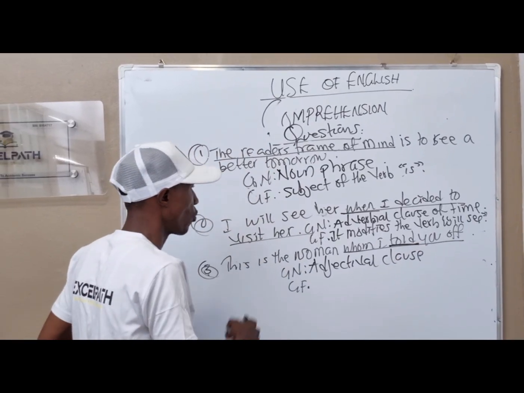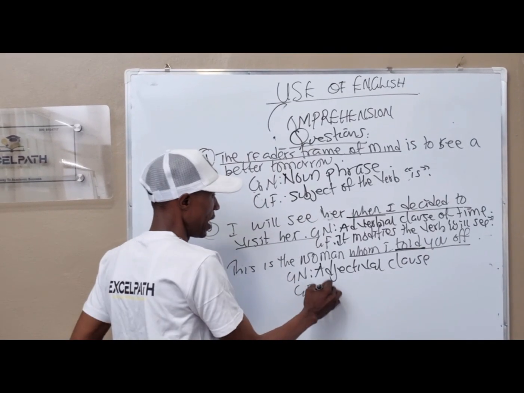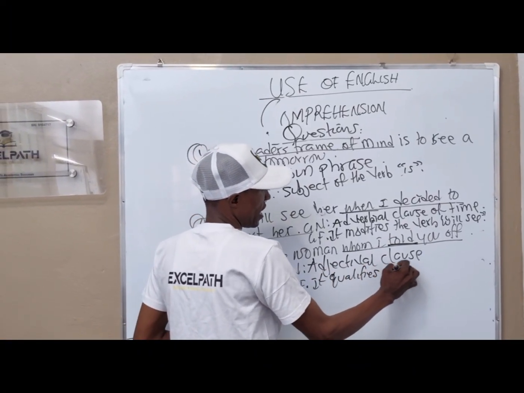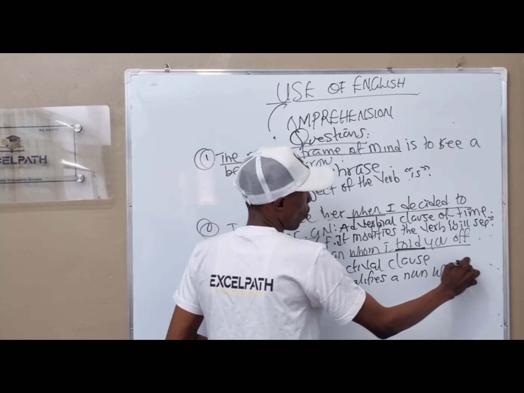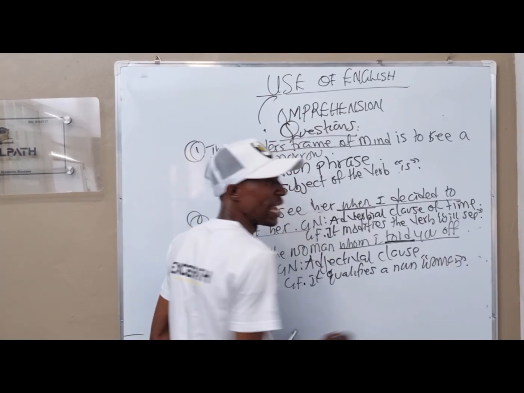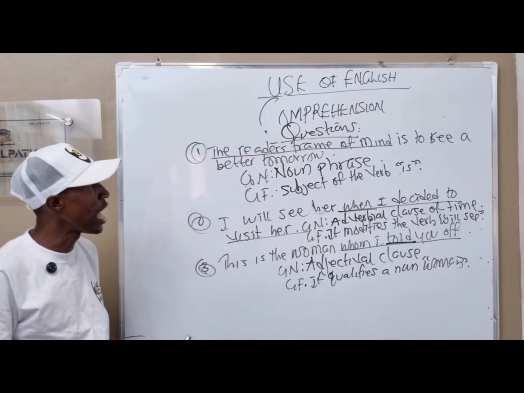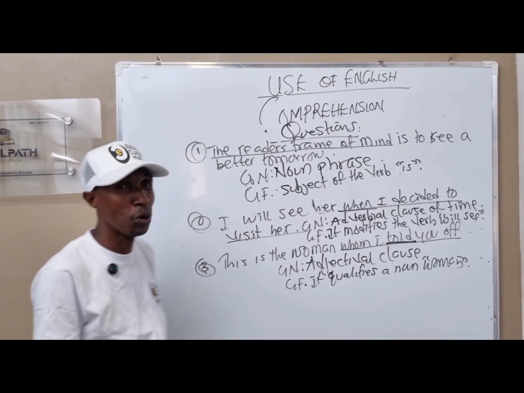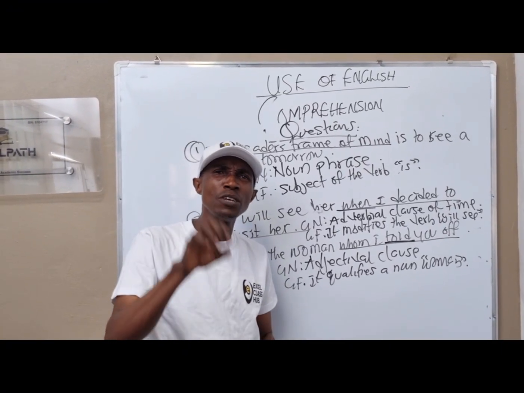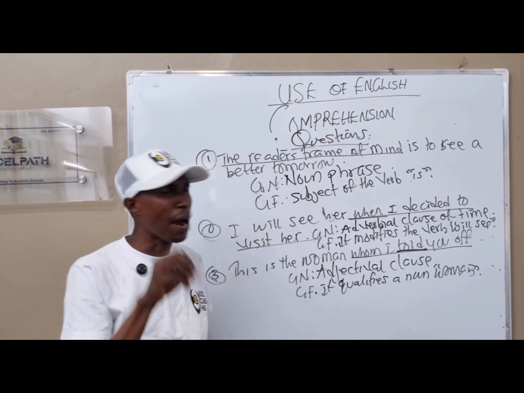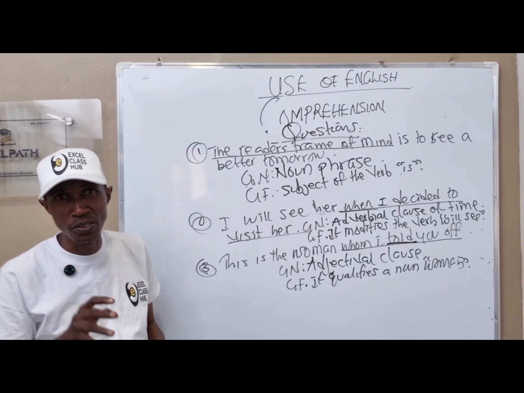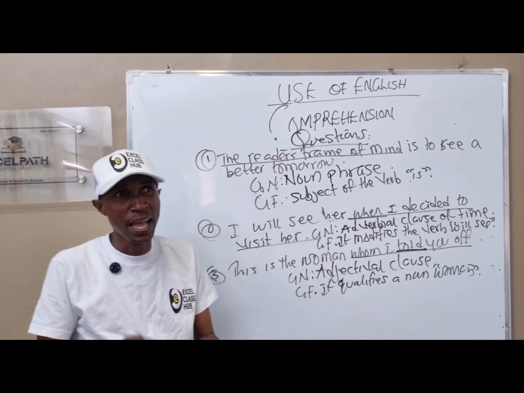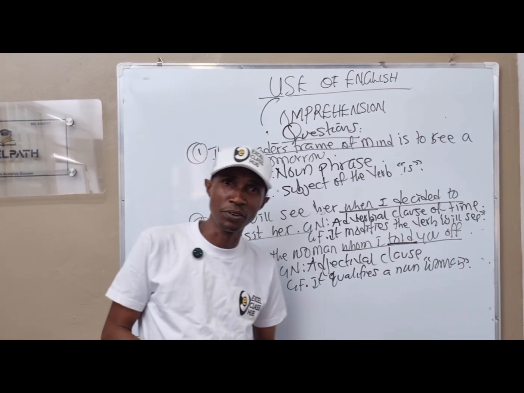And we are told that it qualifies. "Whom I told you of". Who is it telling us about? The woman. It qualifies a noun, and what is that noun? Woman. So with this, I want to believe you can solve questions that are related to comprehension under ability to understand grammatical structure. Don't forget, grammatical structure is classified into two: grammatical name and grammatical function. Thank you.